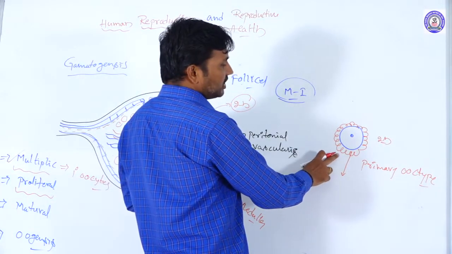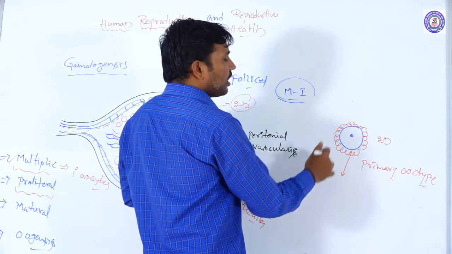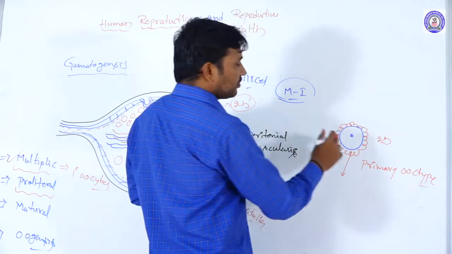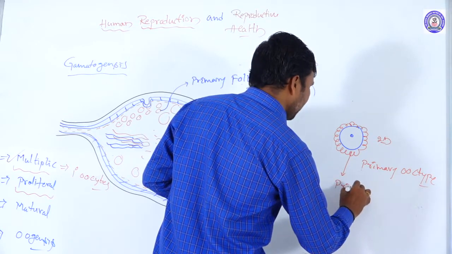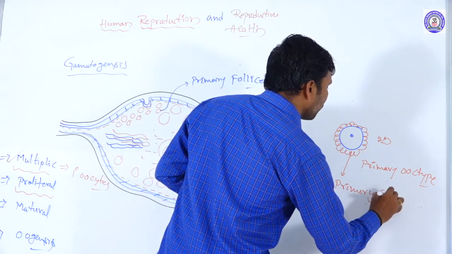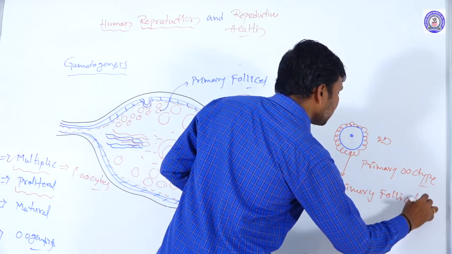The primary oocyte is forming into the primary follicle. This condition is called the primary follicular stage.